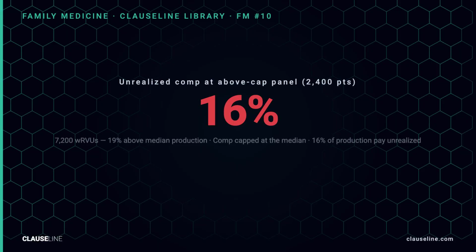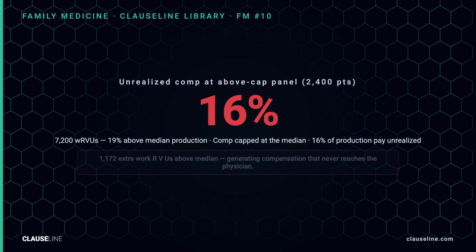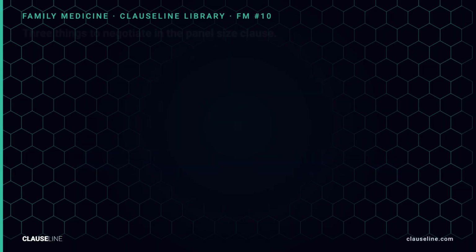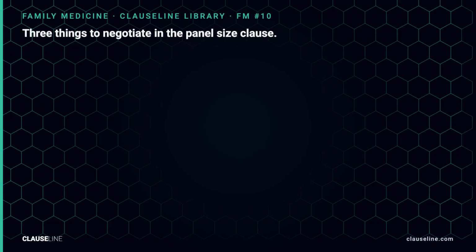Here is the benchmark context. A full-time family medicine physician in a standard outpatient practice carries between 1,500 and 2,500 attributed patients. The practical working range, the size at which a physician can see 18 to 22 patients per day and complete documentation within a standard clinic day, is typically 1,800 to 2,200 patients. Above 2,200, visit volume starts to compress appointment availability, extend documentation into evening hours, and push wRVU production into ranges where the dollar per wRVU rate no longer compensates for the additional burden.